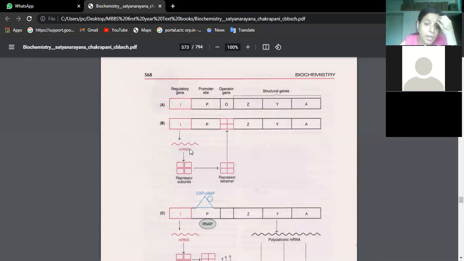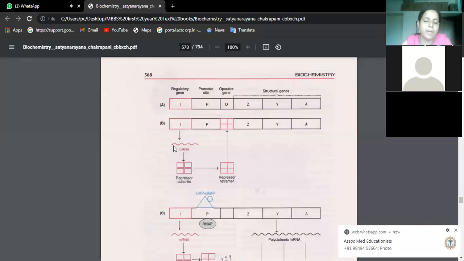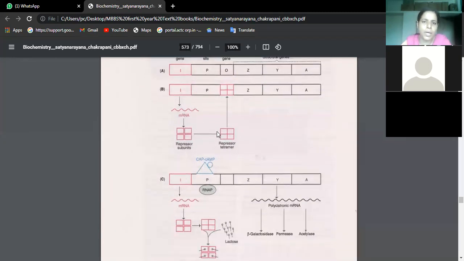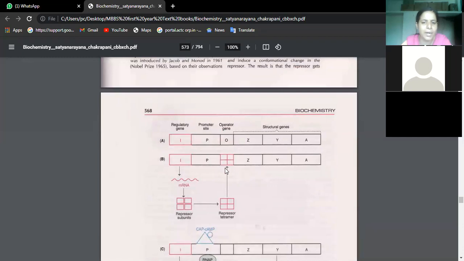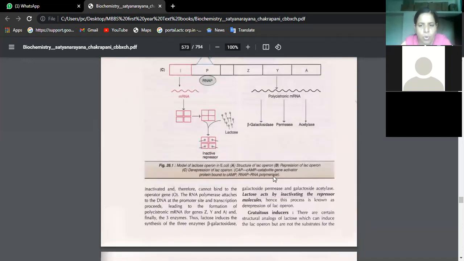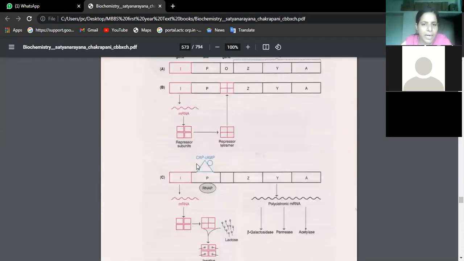Okay. So what is this regulatory gene synthesizing? Like in human beings, these genes will be coding for mRNA, and mRNA will be coding for certain proteins. Here also, this regulatory gene is coding for one mRNA. So these repressor subunits are in the form of tetramers; once all these subunits are united, you call it a repressor tetramer. Now after this point, we have to go to de-repression of Lac Operon. Let us see what this is. De-repression.